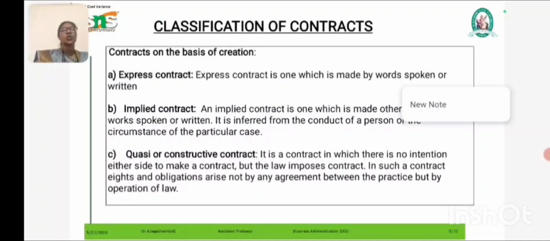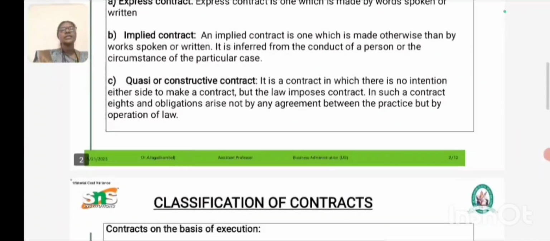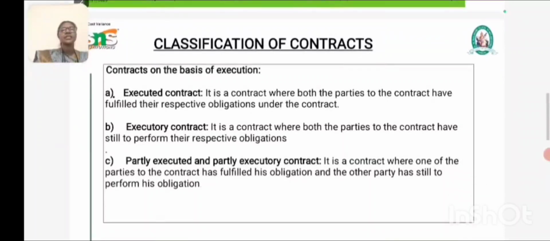That is called a quasi-contract. Here there is no intention of buying or accepting, but goods are wrongly delivered to us, and if we receive and use them, we must pay.